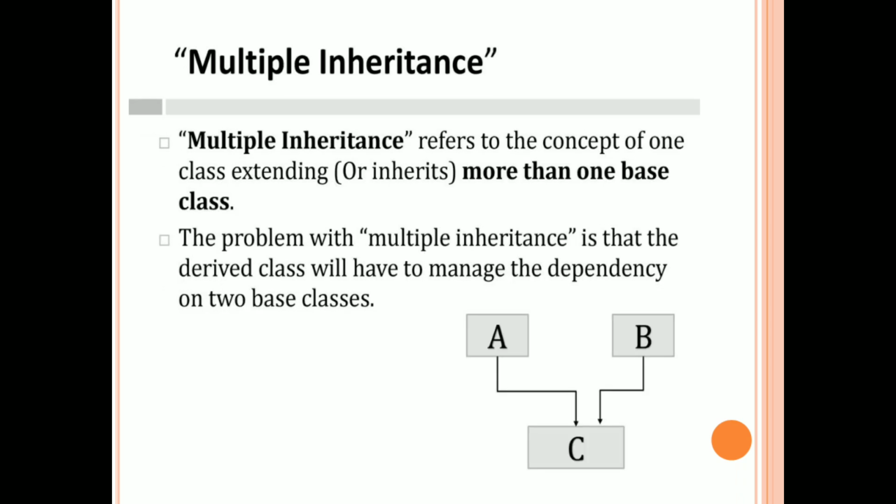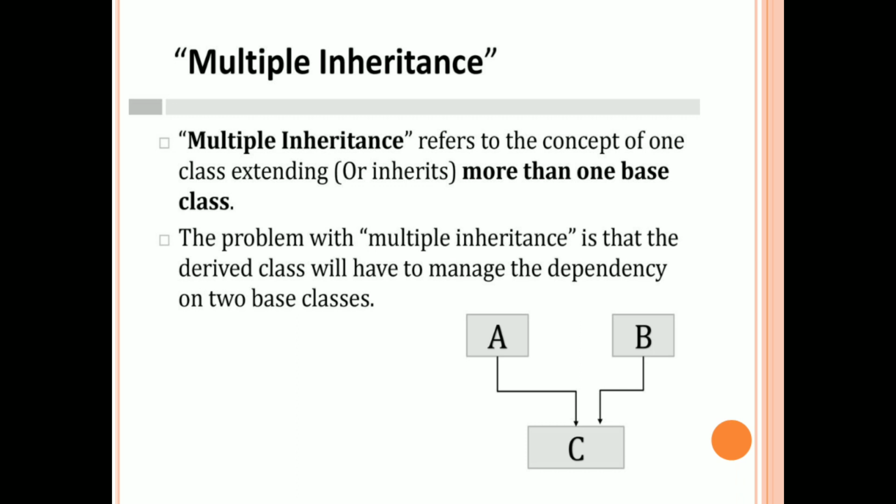The next type of inheritance is multiple inheritance. In multiple inheritance, as the name suggests, multiple superclasses can be derived by a single subclass. That kind of mechanism is called multiple inheritance.